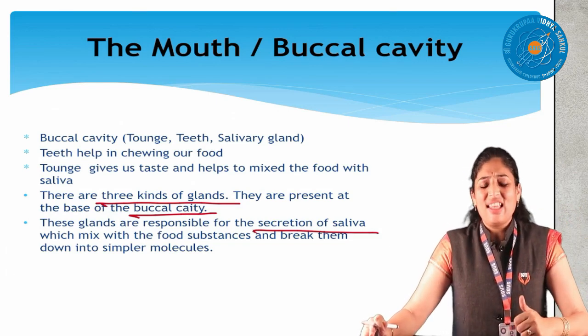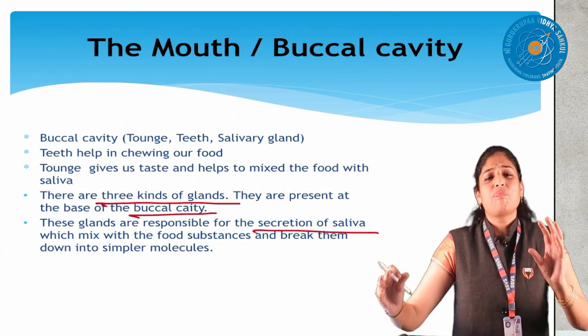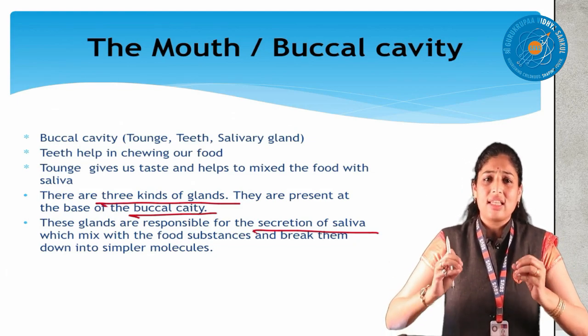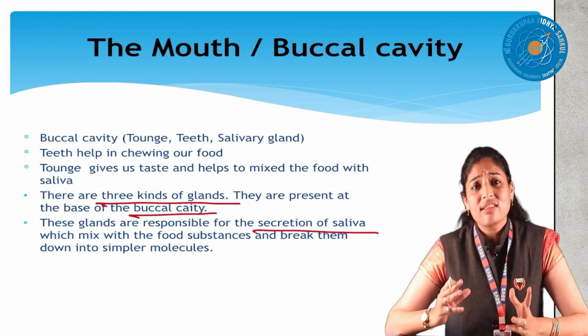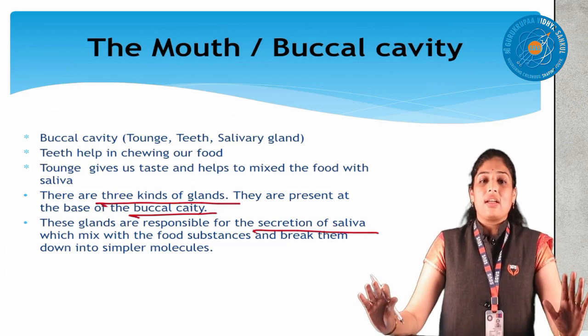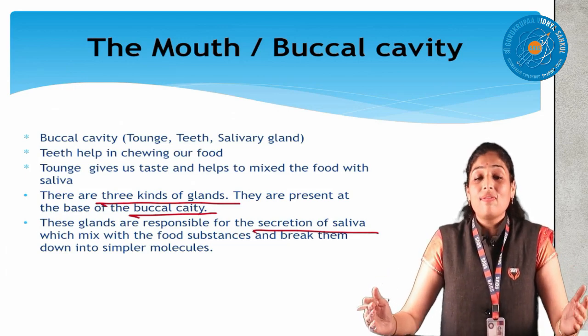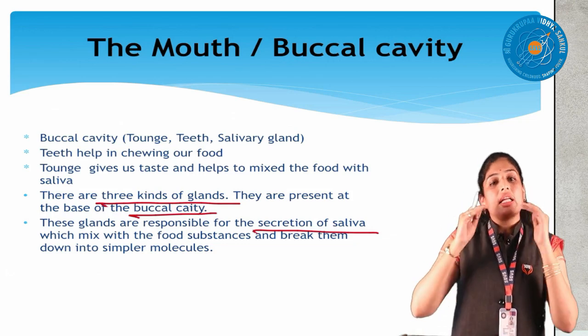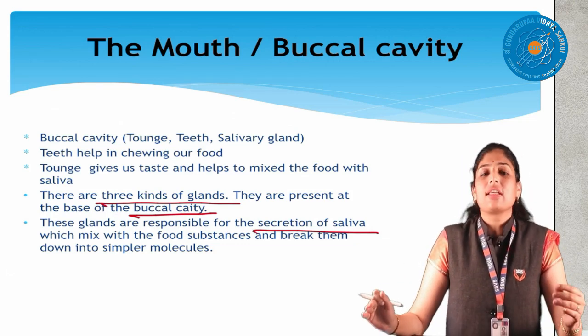What is a gland exactly? A gland is just a pouch, children. It's a pouch like a bag, like a structure. They are secreting the saliva. Whole day it will secrete. It secretes more when we are feeling hungry. When we have the food in our mouth, it secretes. Otherwise, it secretes normally.